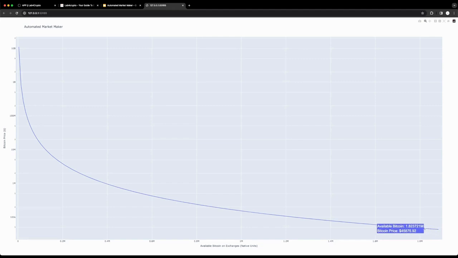As people continue to buy Bitcoin and move it to their wallets, the available Bitcoin on exchanges is reduced, resulting in a price increase for Bitcoin. As we mouse over the graph, we can see how the price of Bitcoin changes with the amount of available Bitcoin. Why is that important?